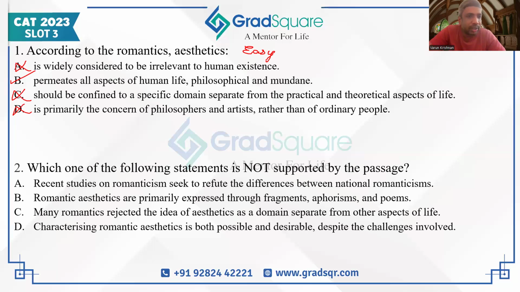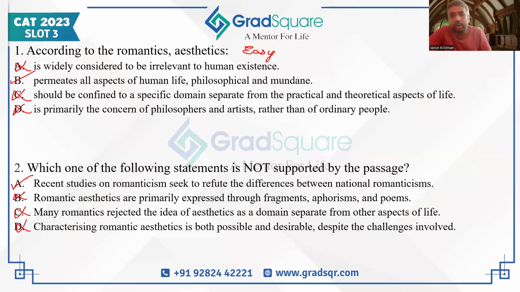Let's read B, C, and D just to confirm. B says romantic aesthetics are primarily expressed through fragments, aphorisms, and poems, given in the passage directly. C says many romantics rejected the idea of aesthetics as a domain separate from other aspects of life, given in the passage directly, which is why we have marked B as a correct answer in question number one. D says characterizing romantic aesthetics is both possible and desirable despite the challenges involved. Author directly states this in the very first line of the second to last paragraph. So that's why D is not the correct answer. So only option which is not supported in the passage is option A.